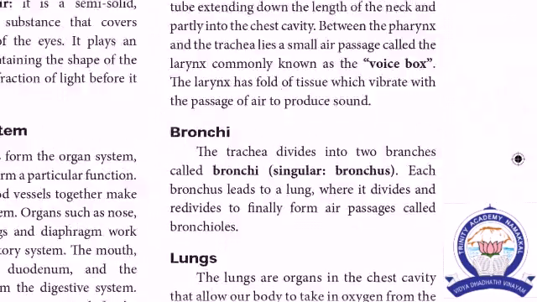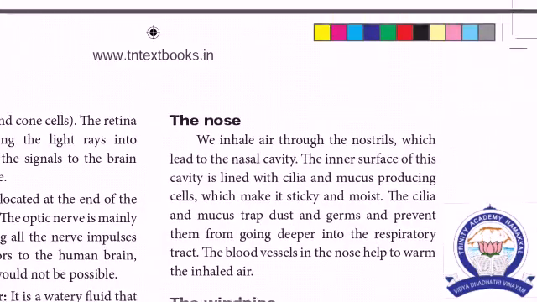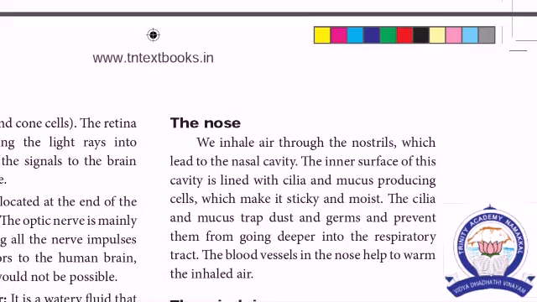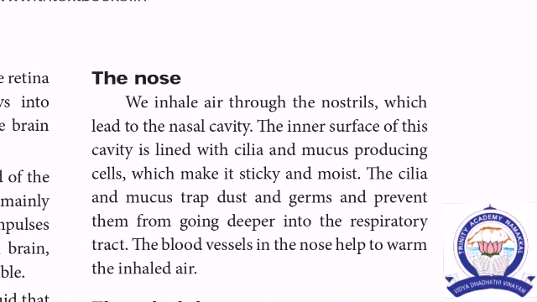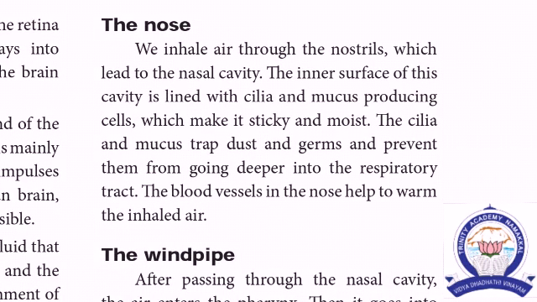Let us see the structure of the nose. We inhale air through the nostrils. The air enters the nostrils, which lead to the nostril cavity. The inner surface of the cavity is lined with cilia and mucus-producing cells, which make it sticky and moist.